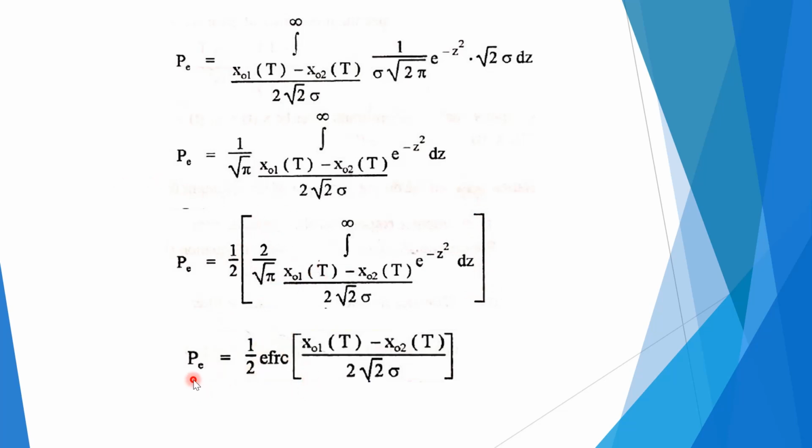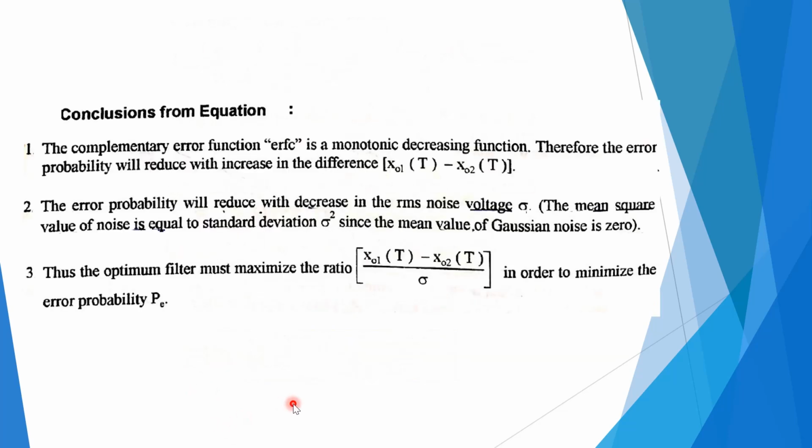So, we can rewrite the error probability as half of ERFC of xO1 of t minus xO2 of t divided by 2 under root of 2 sigma. This is basically the expression for the error probability of an optimum filter. Now, we can conclude some points from this equation.